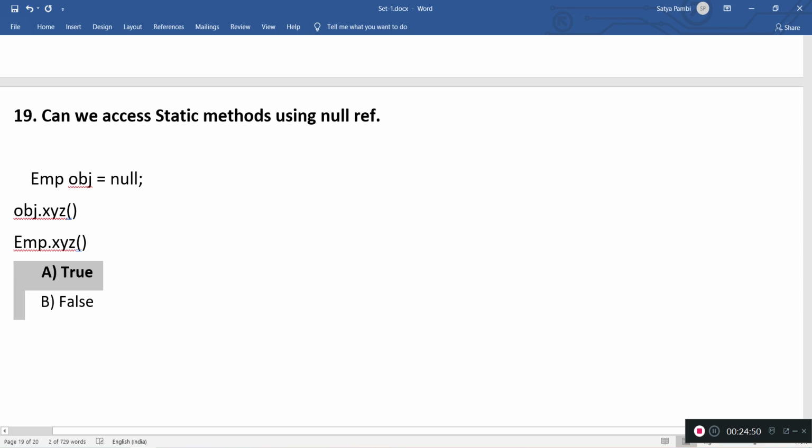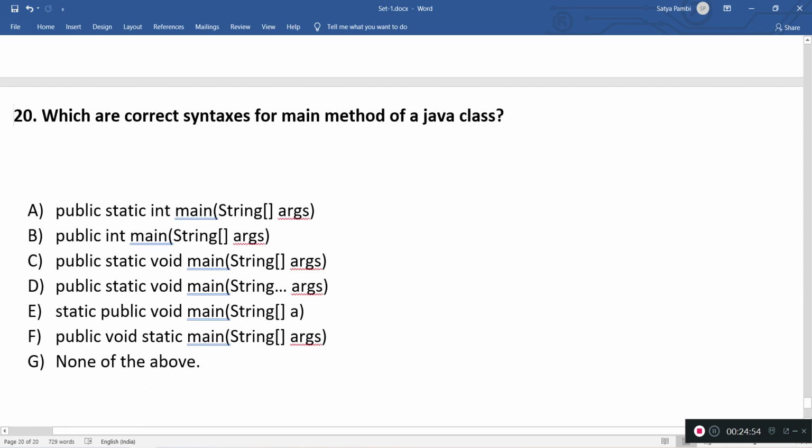And coming to the next question, the final one. Which are the correct syntax for the main method in Java? Most of them will be correct. Let's see. The first one is public static int main. But the main method syntax is public static void main, so this is incorrect. Coming to the next one, public int main. This is also incorrect. Public static void main is the correct one.